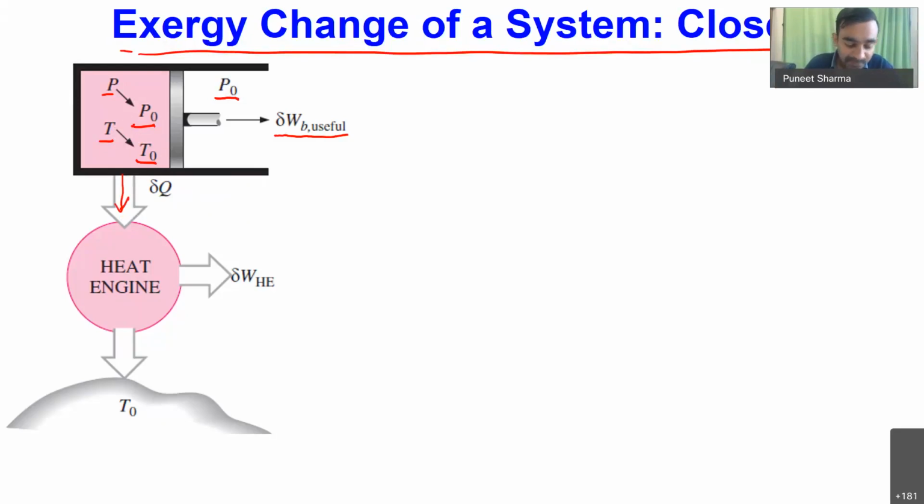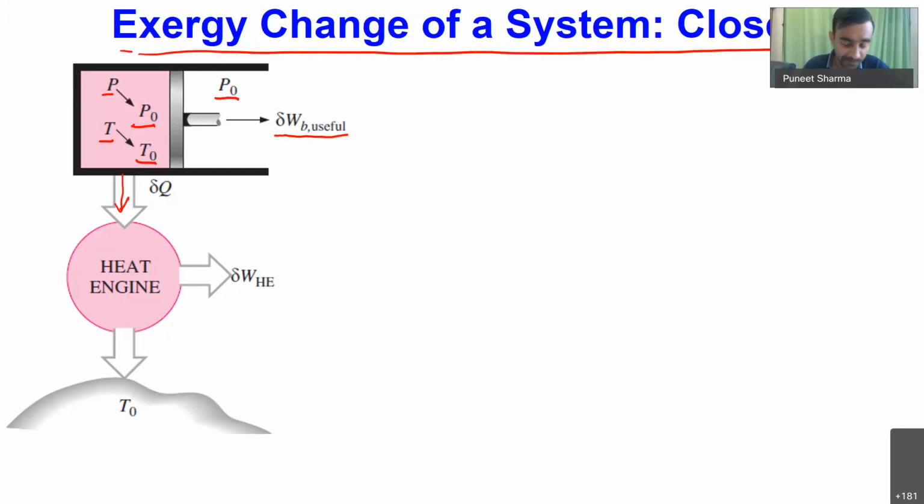Now if I directly transfer this heat to the surroundings, my process will become irreversible. How irreversible? Because my system temperature is T and surrounding temperature is T naught. If I just take this heat outside, my heat transfer process will actually be irreversible. But when we determine the value of exergy, we consider that we have to operate all our processes in a reversible manner in order to estimate the amount of exergy associated.